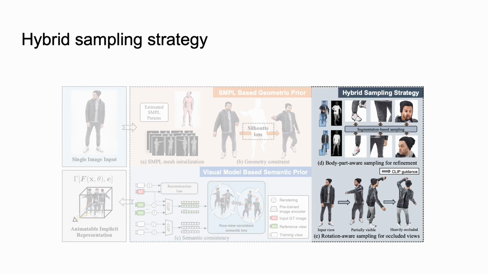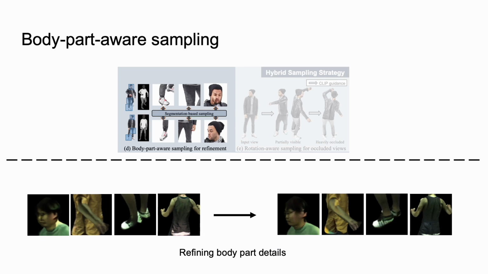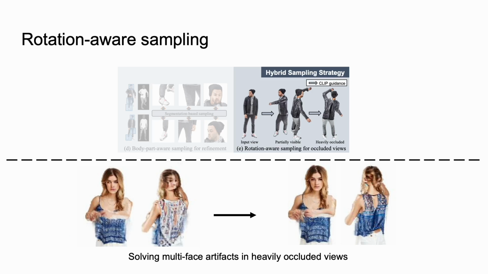In addition, to create more realistic body part details, we propose a hybrid sampling strategy conditioned with semantic segmentation and body rotation. Specifically, it consists of a segmentation-based sampling that locally refines different body parts of the human, and a rotation-aware sampling strategy that better recovers heavily occluded views.